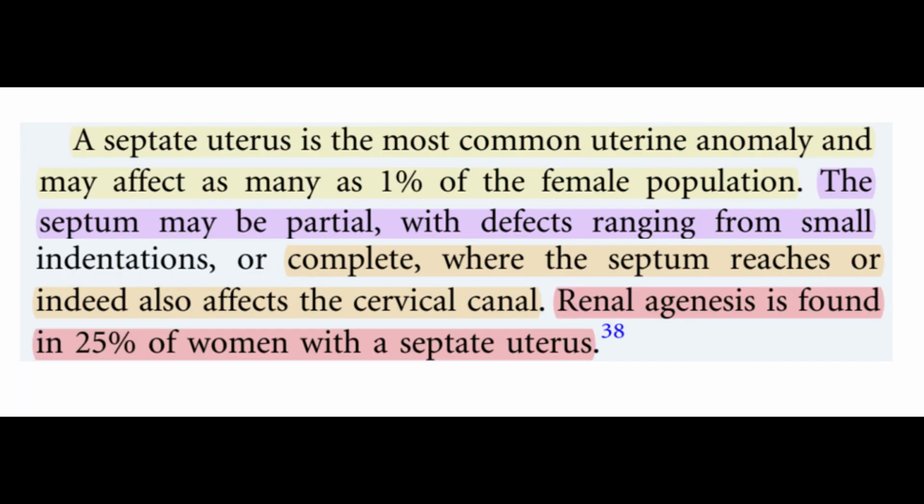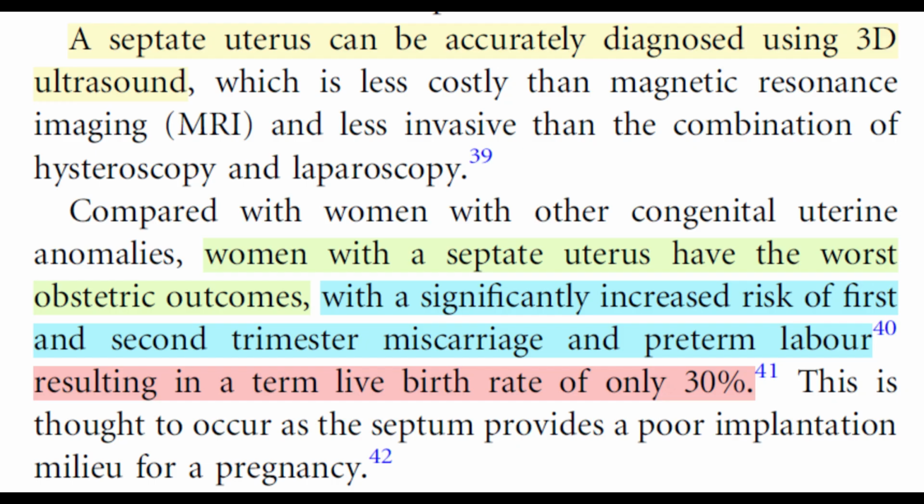A septate uterus is the most common uterine anomaly and may affect as many as 1% of the female population. The septum may be partial, with defects ranging from small indentations, or complete, where the septum reaches or indeed also affects the cervical canal. Renal agenesis is found in 25% of women with a septate uterus. A septate uterus can be accurately diagnosed using 3D ultrasound, which is less costly than MRI and less invasive than the combination of hysteroscopy and laparoscopy.